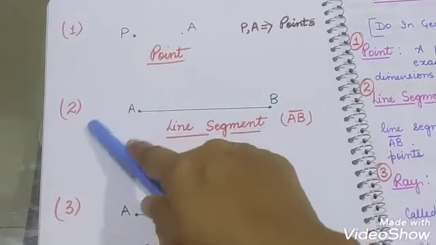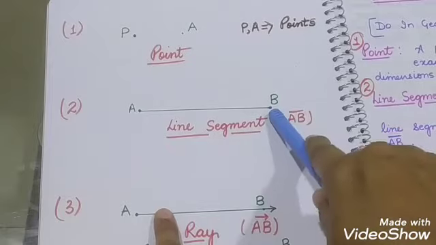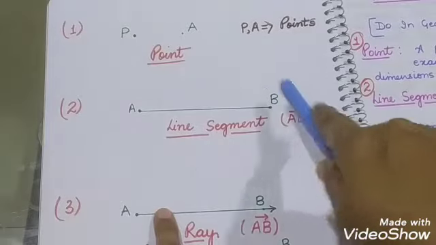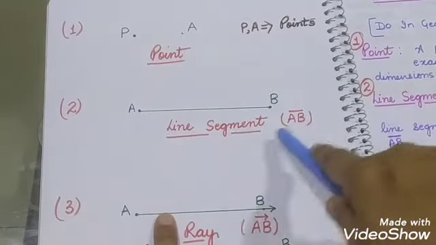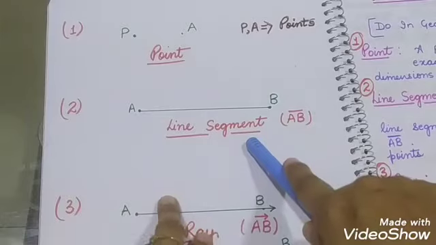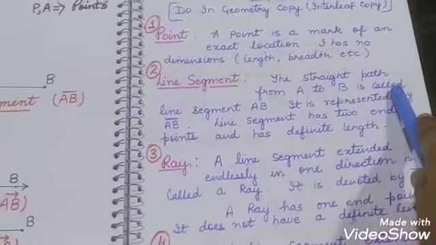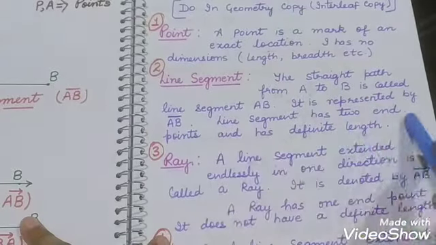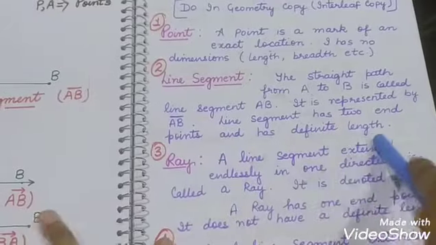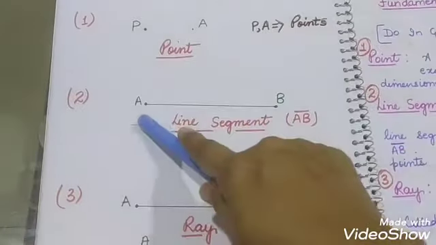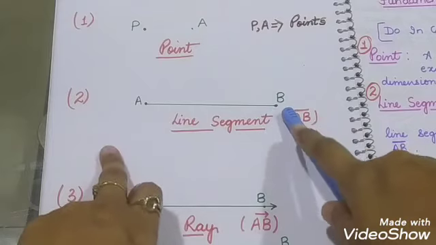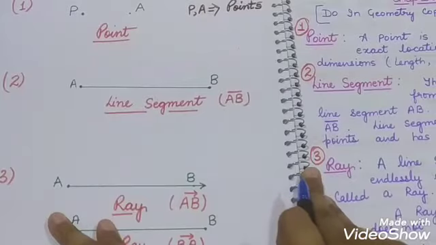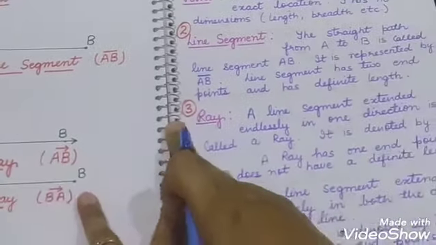इन 2 पॉइंट के आगे आपकी लाइन नहीं जाएगी. ओके, यहीं पर फिनिश हो जाएगी, यहीं पे एंड हो जाएगी. ना ए के आगे जाएगी ना बी के आगे जाएगी. दैट इज वाई ए एंड बी आर कॉल्ड एंड पॉइंट्स. So a line segment is a straight path from A to B. It is represented by AB dash. A line segment has 2 endpoints and has a definite length. You can measure it with the help of a ruler or a scale. एक particular length होती है line segment की.